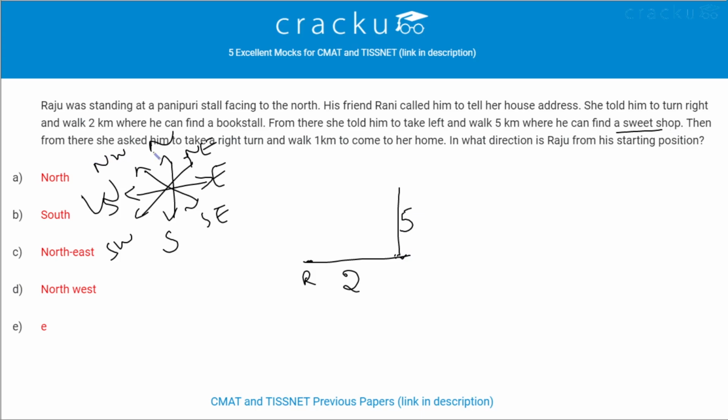Then she asked him to take a right turn and walk 1 kilometer to come to her home. This is her home. From his initial position, he is northeast. Therefore, the answer is option C.